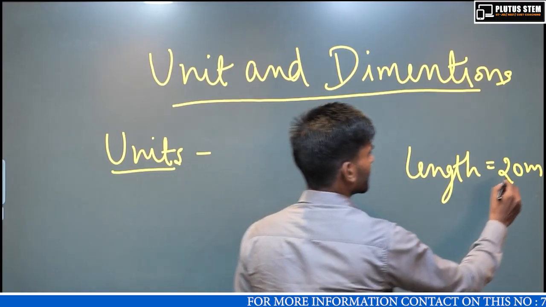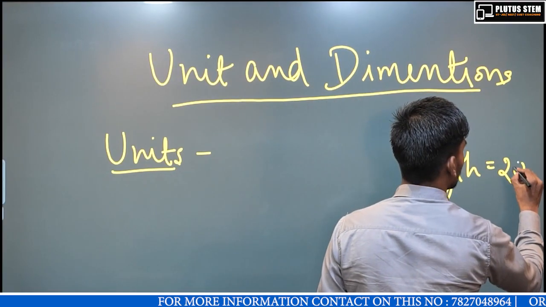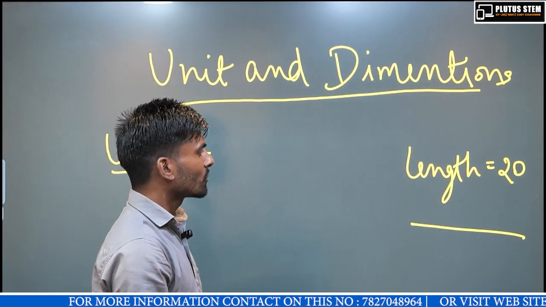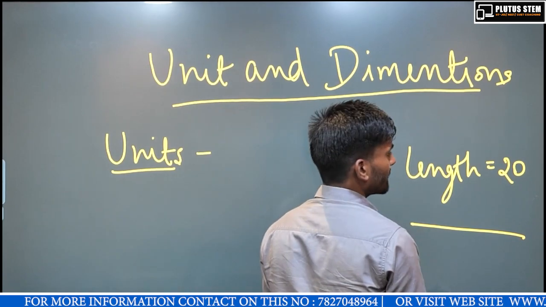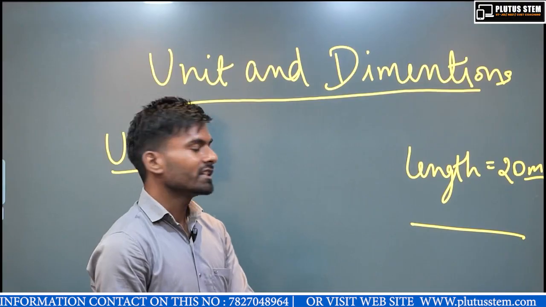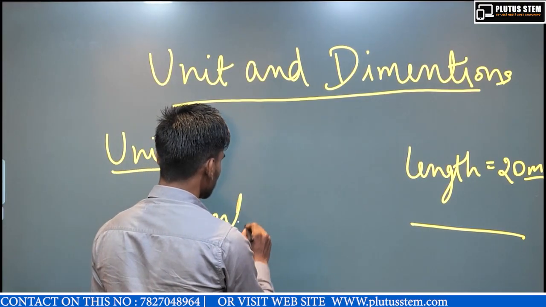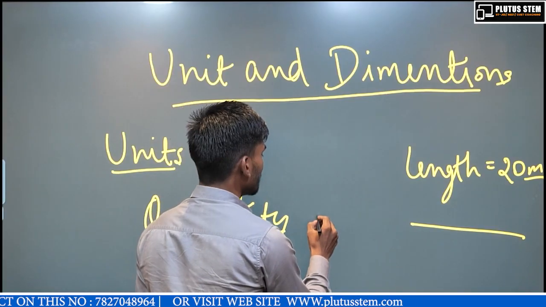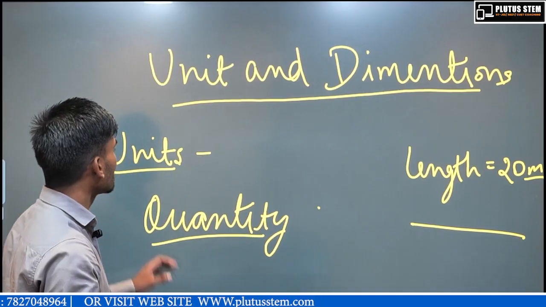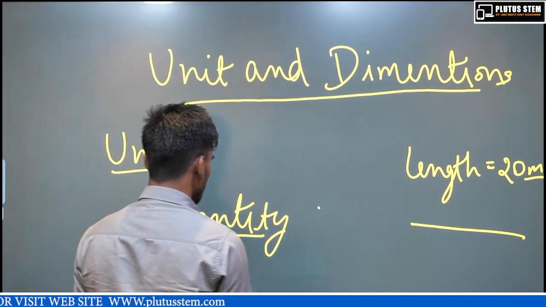Sorry, it is 20. If I say it is 20, what does that mean? Nobody can tell what this 20 is until I put a unit after it, meter and centimeter. So without units, physical quantities are meaningless. If there is no unit, we can't measure any quantity. So units are the things which are used to measure any physical quantity.